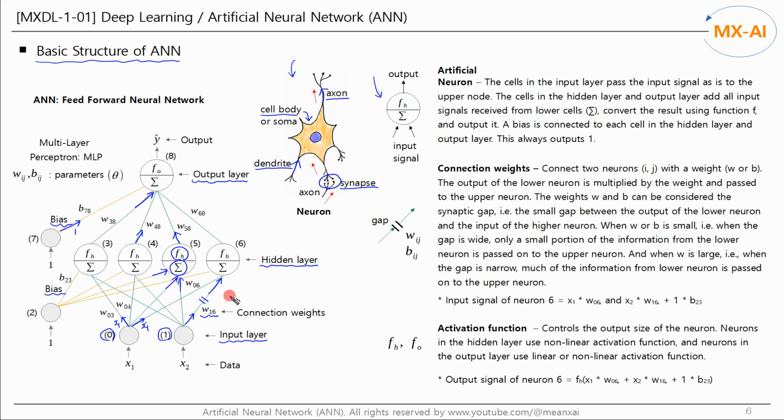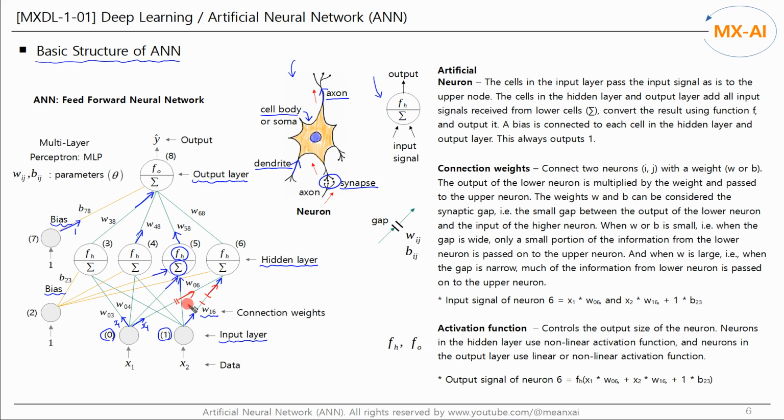When W or B is small, i.e. when the gap is wide, only a small portion of the information from the lower neuron is passed on to the upper neuron. And when W is large, i.e. when the gap is narrow, much of the information from the lower neuron is passed on to the upper neuron.